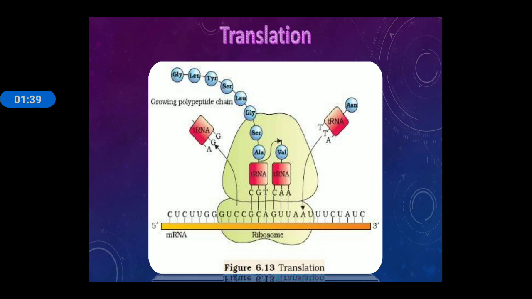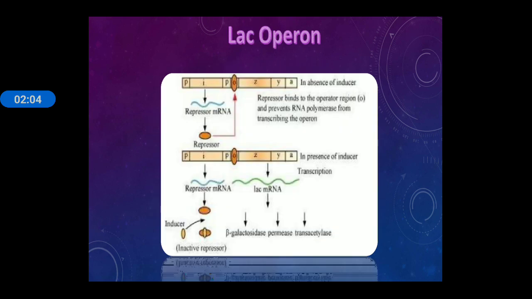Here you can see opposite to the mRNA codon, the tRNA anticodon will form, and this will lead to the formation of valine. So here you can see the different types of amino acids combine to form a protein chain, and this protein chain is formed according to the same information coded in the mRNA.